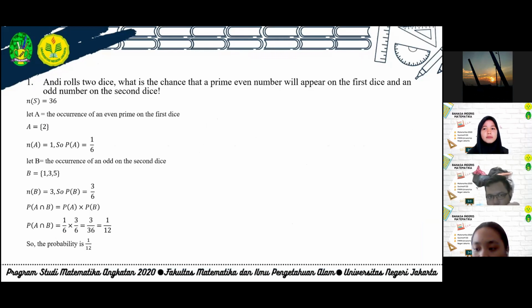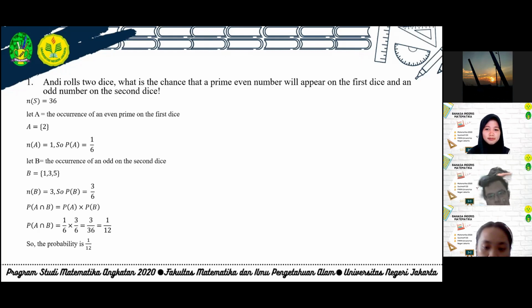For example, Andy rolls 2 dice. What is the chance that an even prime number will appear on the first dice and an odd number on the second dice? The total number of trials of dice is 36. Let A be the occurrence of an even prime on the first dice. The number which happens is only 2, the sample space is 6, and the number which happens is 1. So the probability of A is 1/6.